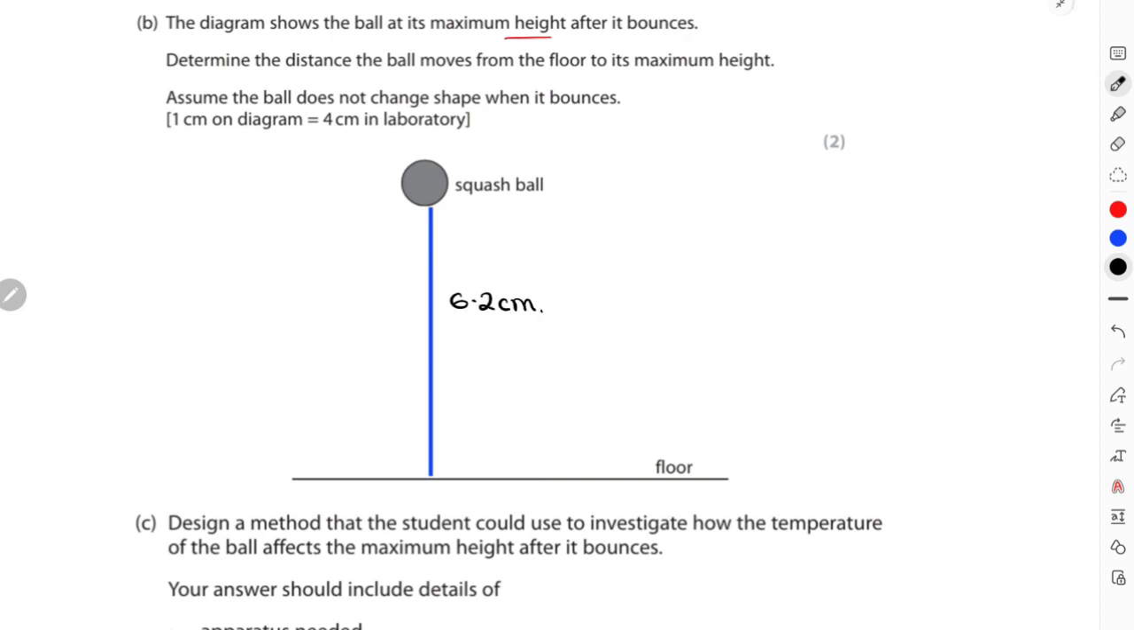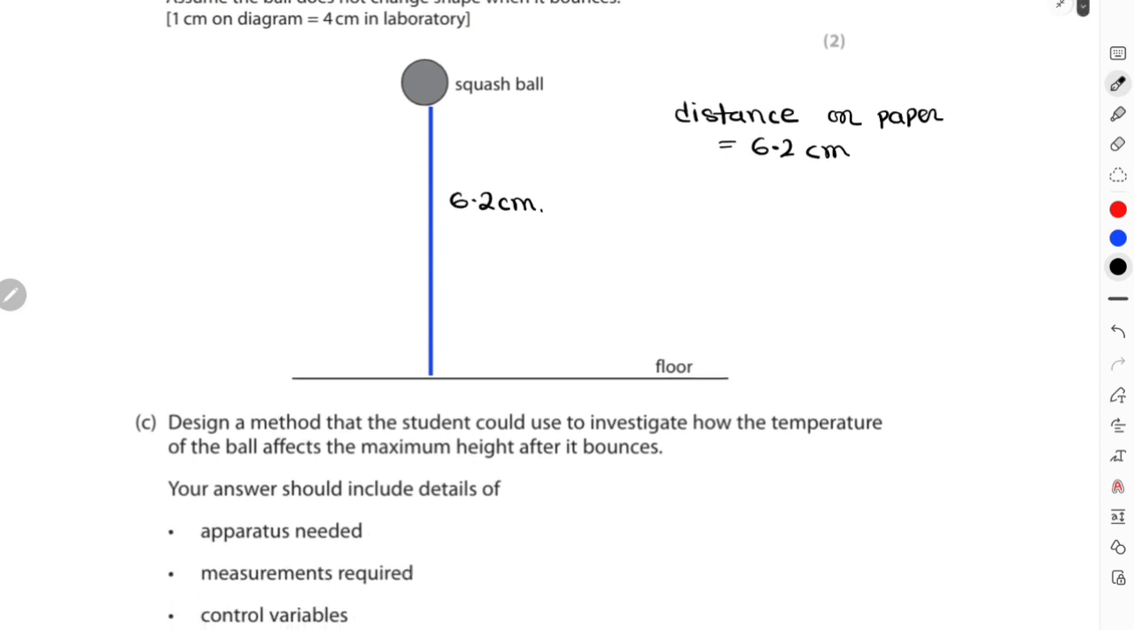So I have to do the conversion over here. That distance on the diagram or on paper is 6.2 centimeters, and then the distance in real life or in the lab is going to be 6.2 multiplied by 4, which is 24.8 centimeters. That is the final maximum height reached by this ball after the first bounce according to this diagram in the real life lab.